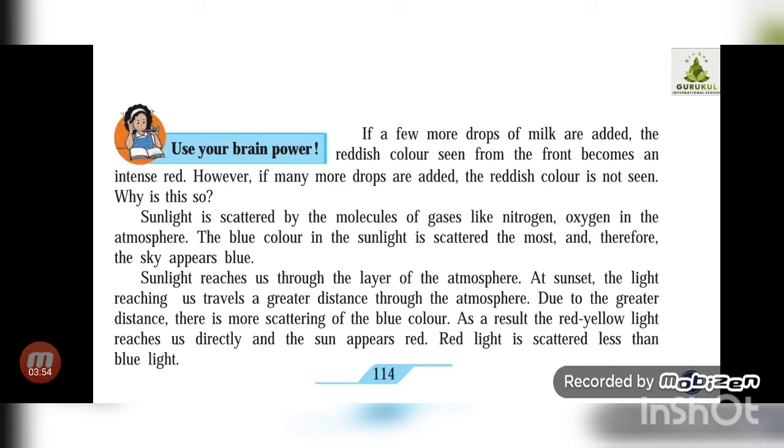Okay, so whatever we have studied in this chapter till now, these experiments are also given in our science journal or science activity book. So we have to complete that with the help of the experiments or information given in the textbook. Thank you very much.